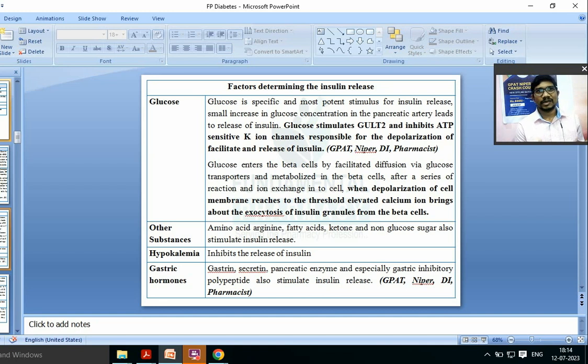Now if it is inhibited because of the increased ATP from the glucose itself, there is an increased positive potential in the cell that leads to activation of the calcium channel. Calcium channel will be activated, calcium will enter the cell and that will bring about the exocytosis of insulin from the insulin granules. So that is the normal process of how insulin is released upon the entry of glucose. Glucose enters the cell by GLUT2, glucose transporter 2, and inhibits the ATP sensitive channel, which is responsible for the depolarization, which results in the insulin release.